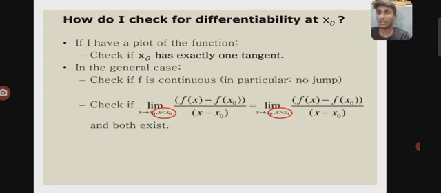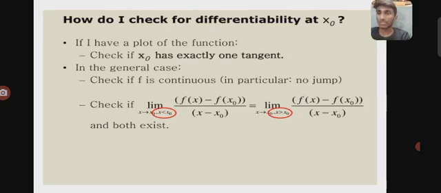Check if x naught has exactly one tangent, and in general check if f is continuous, in particular with no jump, and check that the limit as x tends to x naught with x less than x naught of (f(x) minus f(x naught)) by (x minus x naught) is equal to the limit as x tends to x naught with x greater than x naught of the same quotient, and both agree.